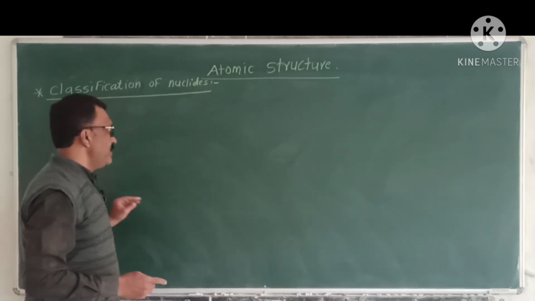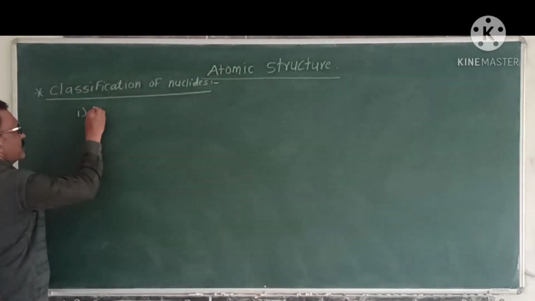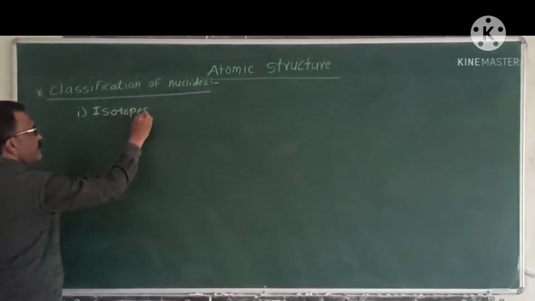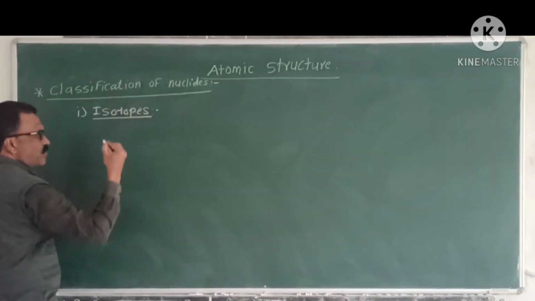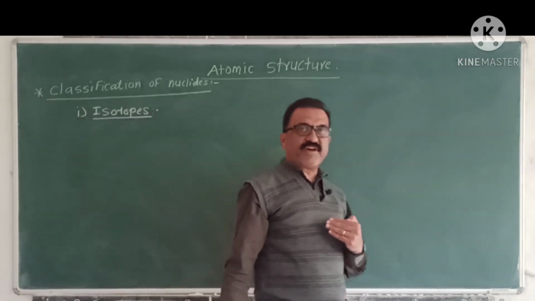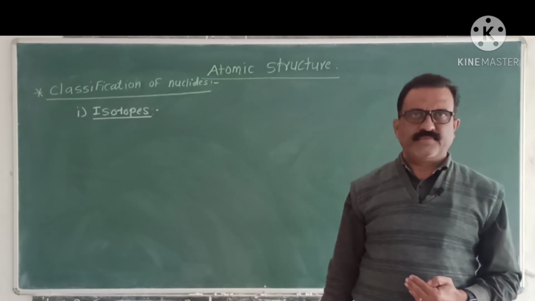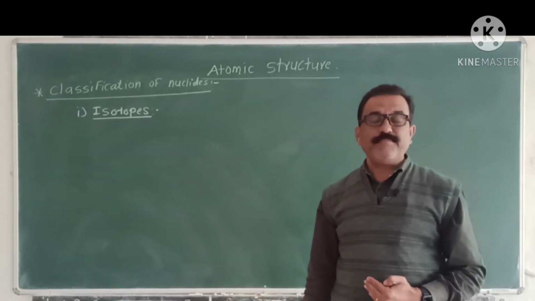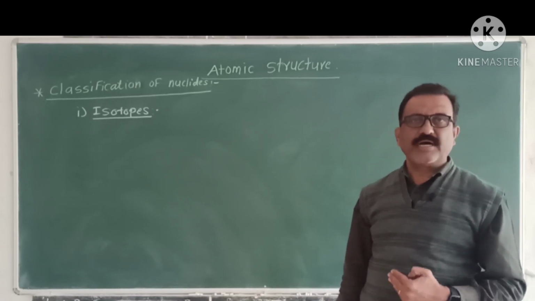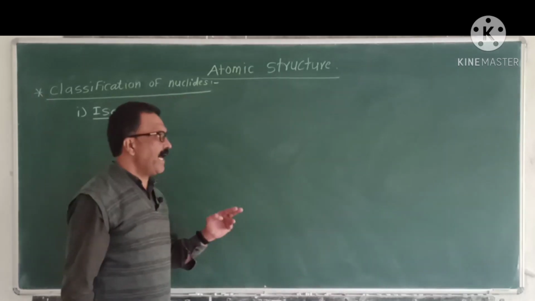The first one is isotopes. Isotopes means the different atoms of same elements having same atomic number but different mass number is known as isotopes.